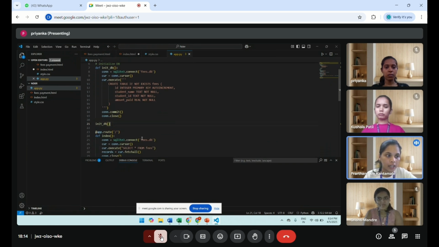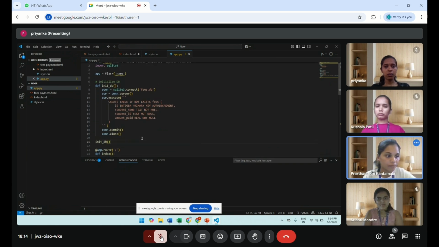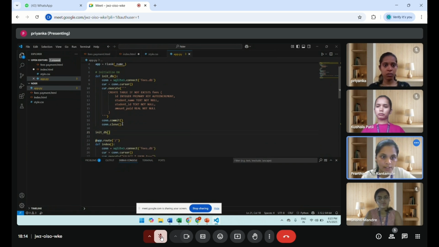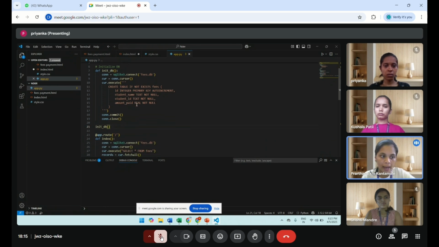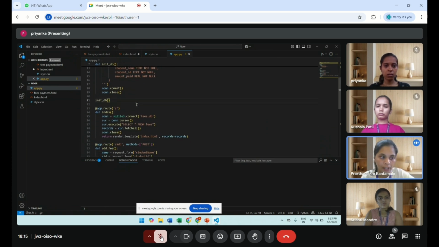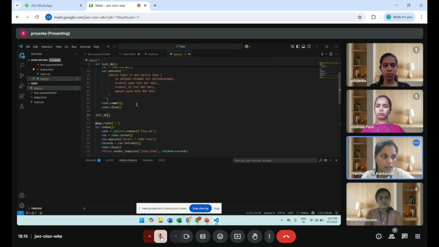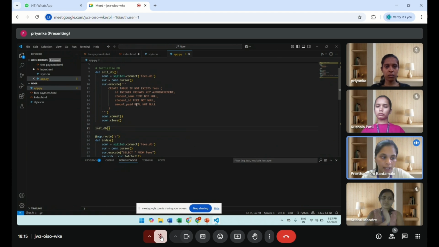Flask is a lightweight Python web framework, and loads HTML templates, gets form data, and sends the user back to the home page after submitting, with a built-in database system. Next, database initialization: this creates a fees table if it does not exist.